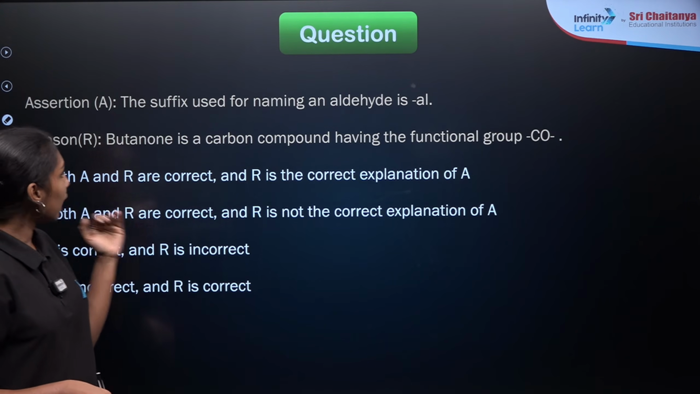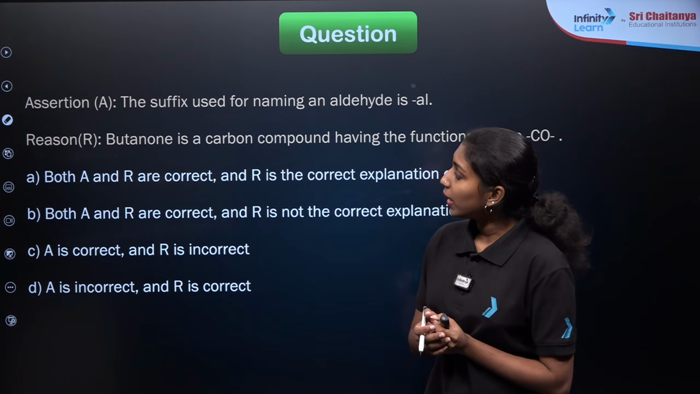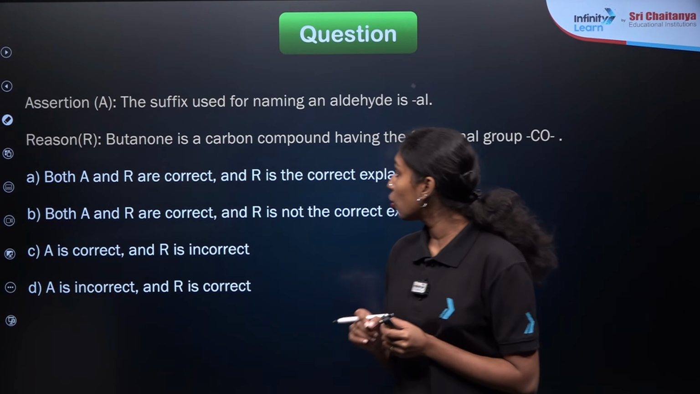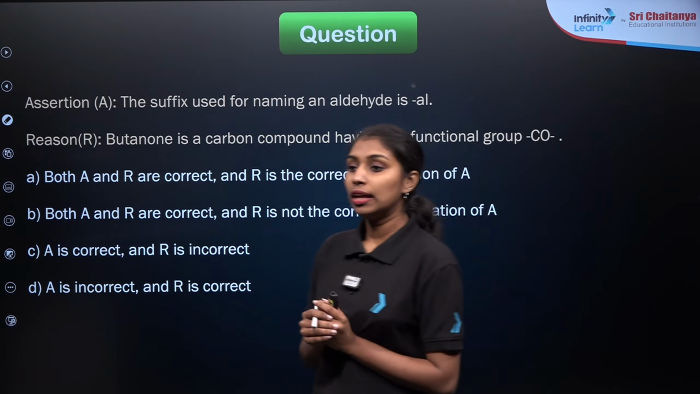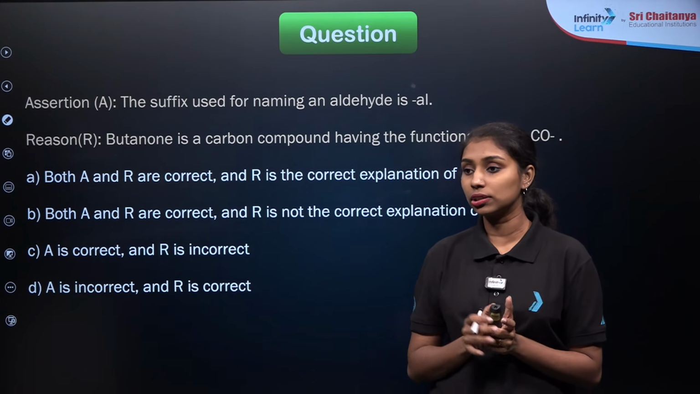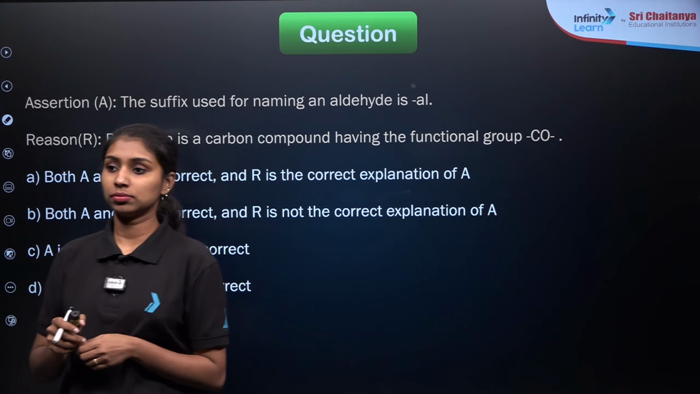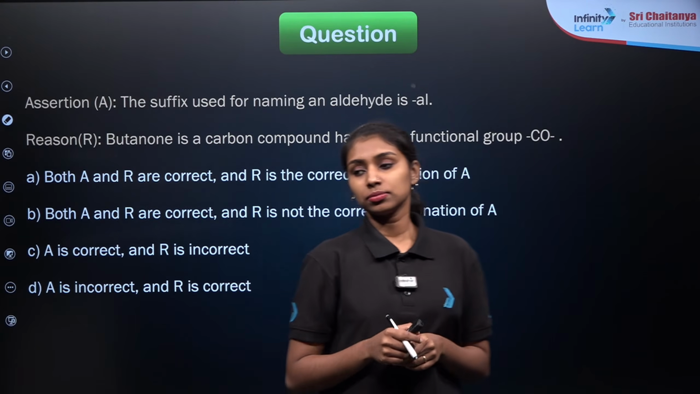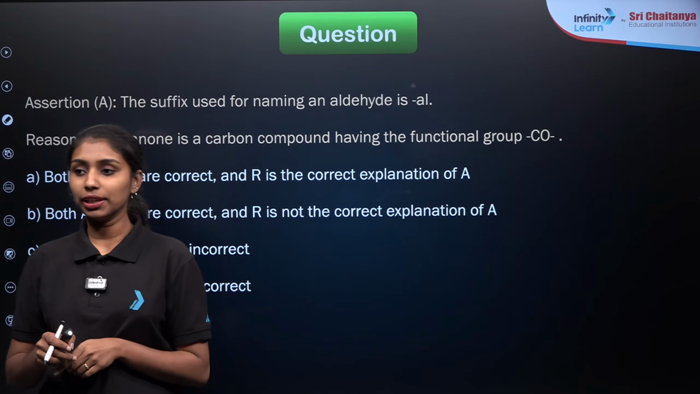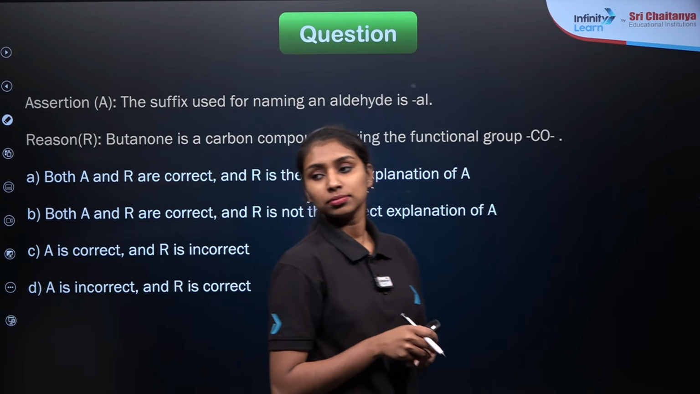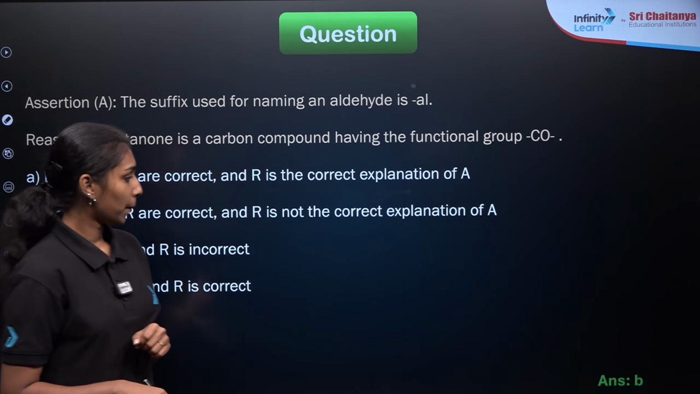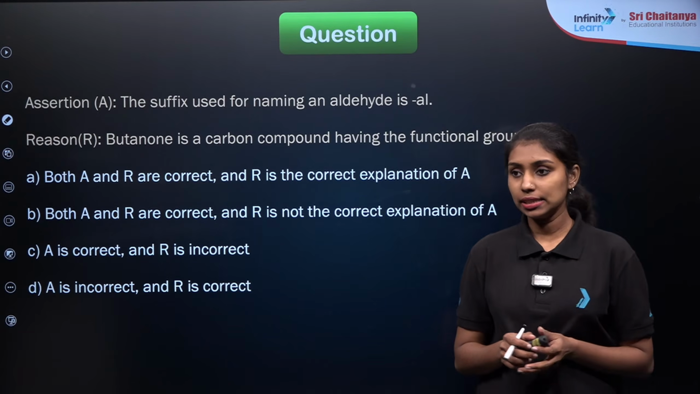Here is our next question. Again, assertion reason. Assertion is given as: the suffix used for naming an aldehyde is Al. And the reason is given as: butanone is a carbon compound having the functional group of CO. Read the question carefully, identify whether the assertion and reason are true and if the reason is the correct explanation or not. Read the options also carefully. So let us see what the answer is. B is our correct answer.